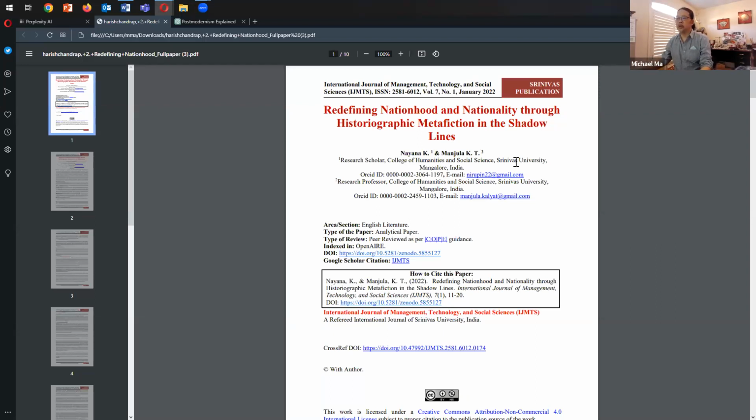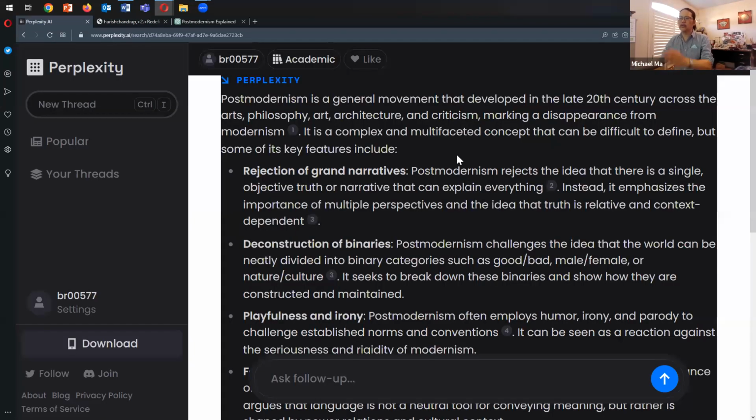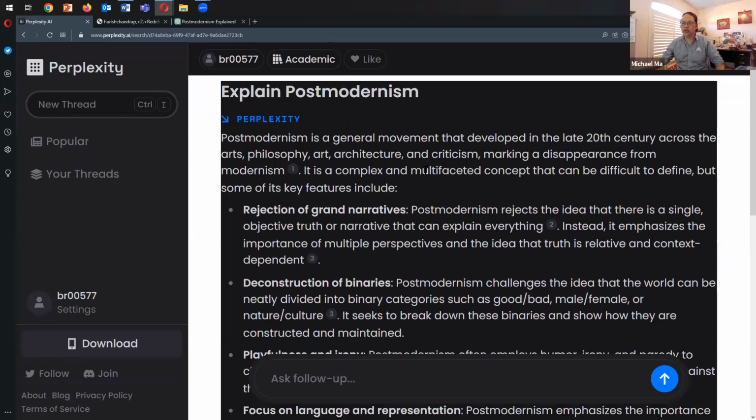published through Srinivas publication. I don't know this publication. I don't know the International Journal of Management, Technology, and Social Sciences, but it's written by these 2 scholars in Srinivas University in Mangalore, India, dated January 2022. Refining nationhood and nationality through historiographic metafiction in the shadow lines. I'm not so sure if that would be my go-to reference in the first paragraph of a question that says explain postmodernism. I probably would have gone to more well-known and probably more key texts. So I think that's a bit of a misstep.